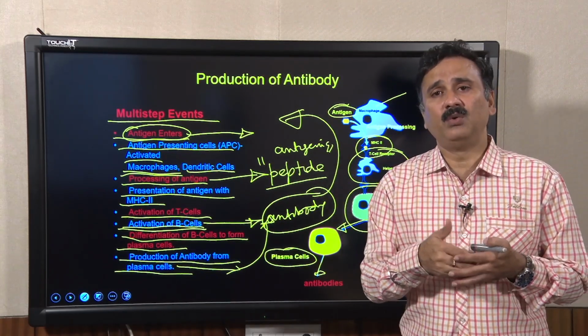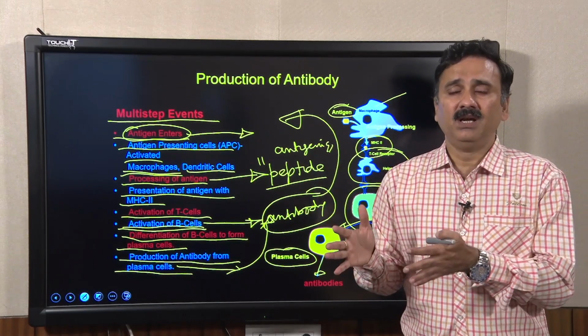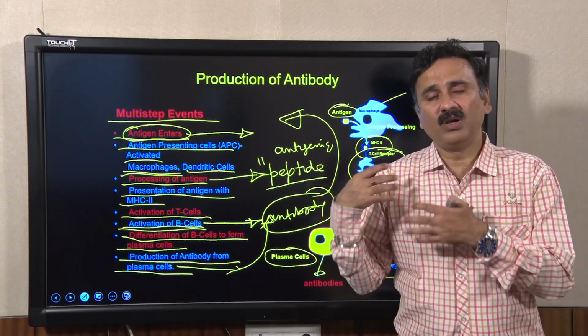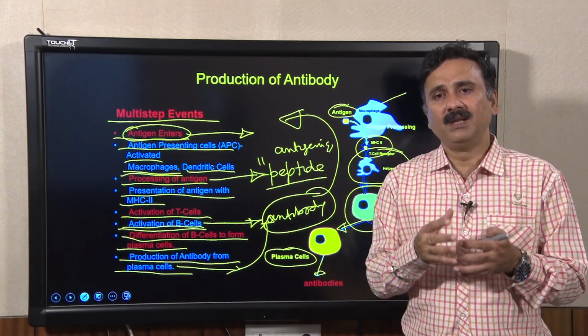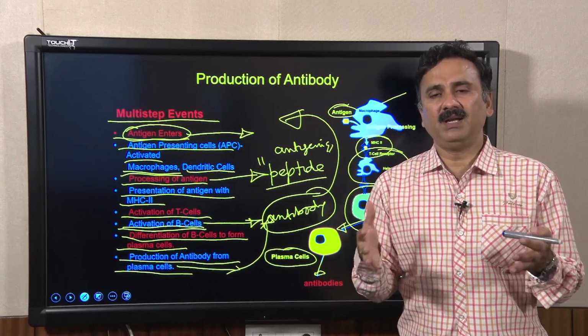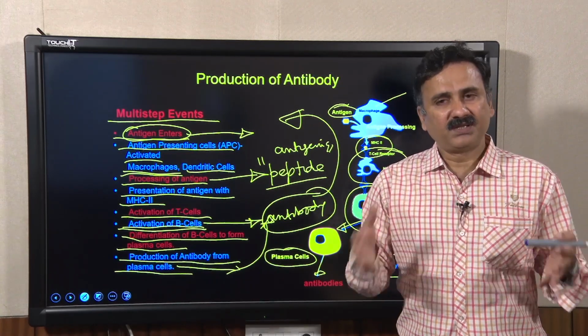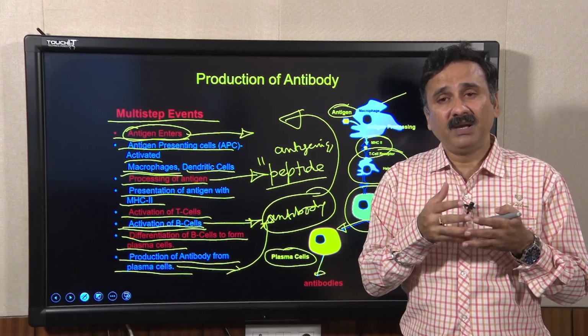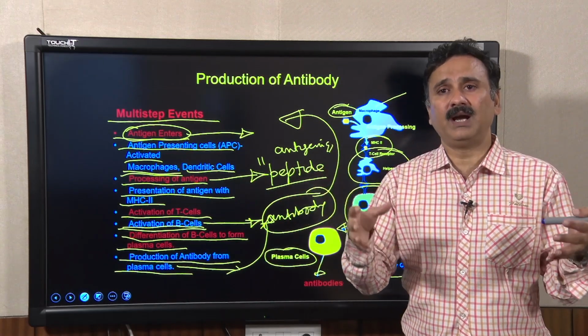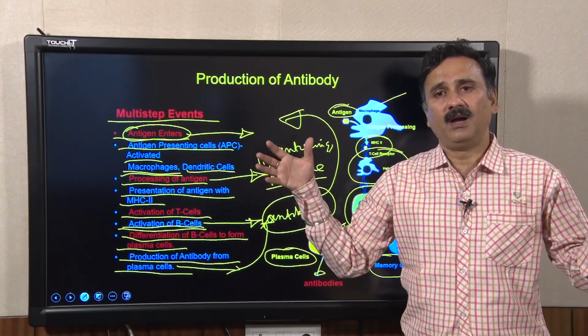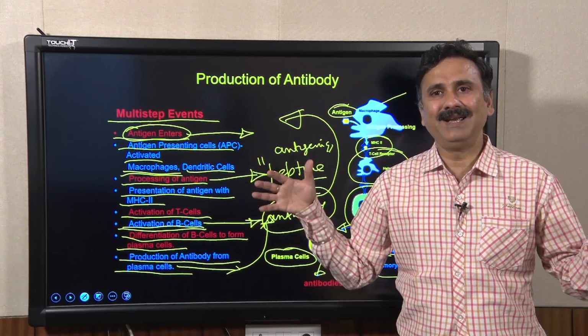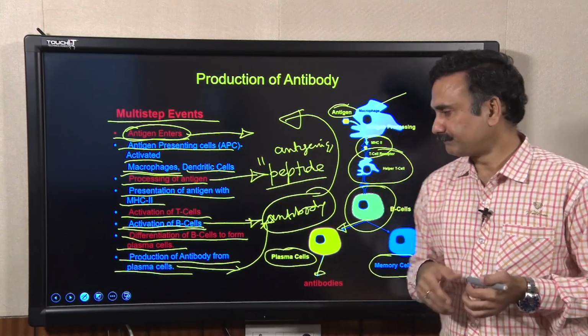So, they will activate more cells and a more robust immune response, because the purpose of the antibody is to sequester the antigen as well as to amplify the initial signal, so that you activate the complete immune response.